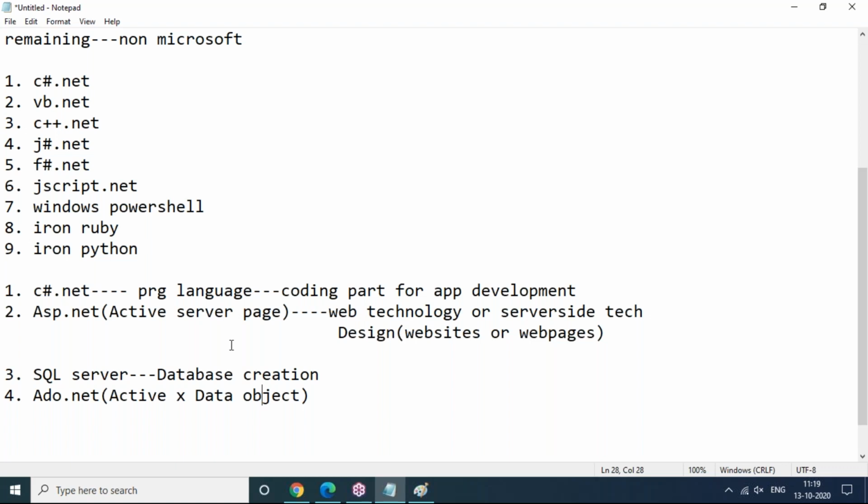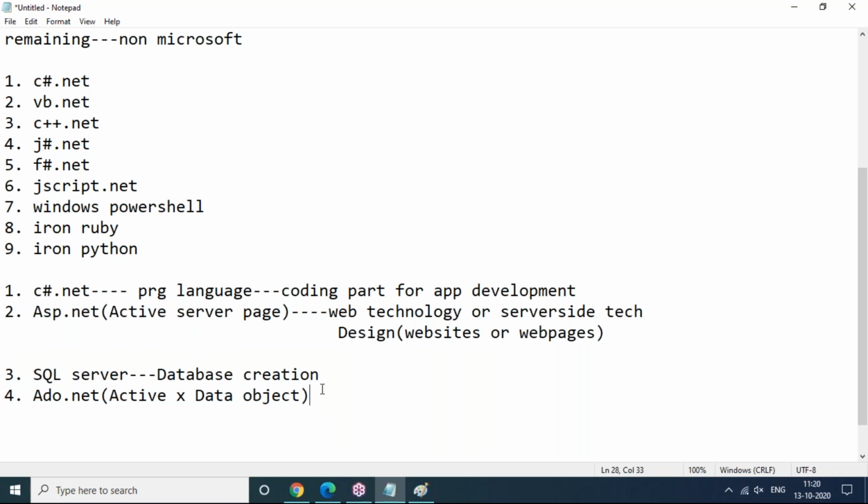But when we go for Java, the contribution of the programmer is very important. A lot of contribution. Everything needs to be developed from scratch. But here in .NET, as a programmer, you need not develop everything from scratch. Development services and libraries are already available, so using those libraries, we can easily manage your code. So this is what I'm going to cover in our total .NET session: C#, ASP, SQL, ADO.NET.